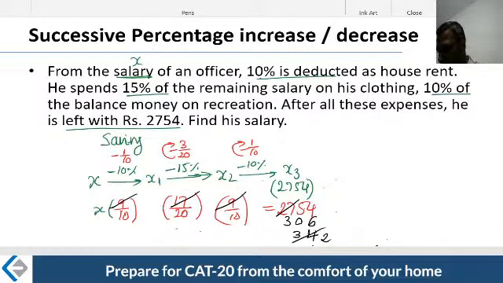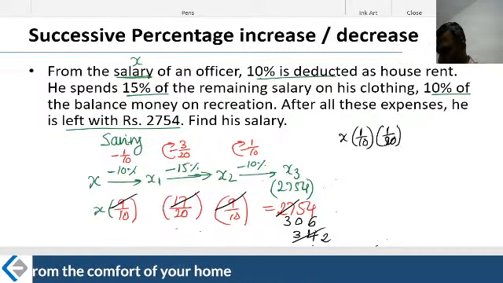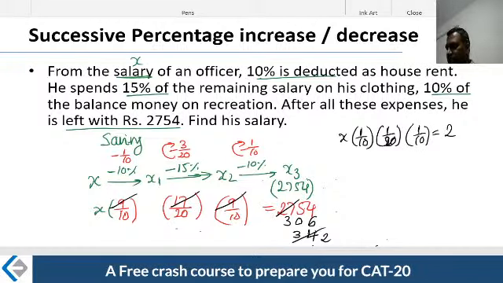Technically, what are you trying to say? 1 by 10 is left because 9 is gone. Then you have 1 by 20, because the other 17 is gone, and then you have 1 by 10, which is equal to 2. That is the figure that you have. Therefore, x is equal to 4 followed by 3 zeros, which means its salary was 4,000.